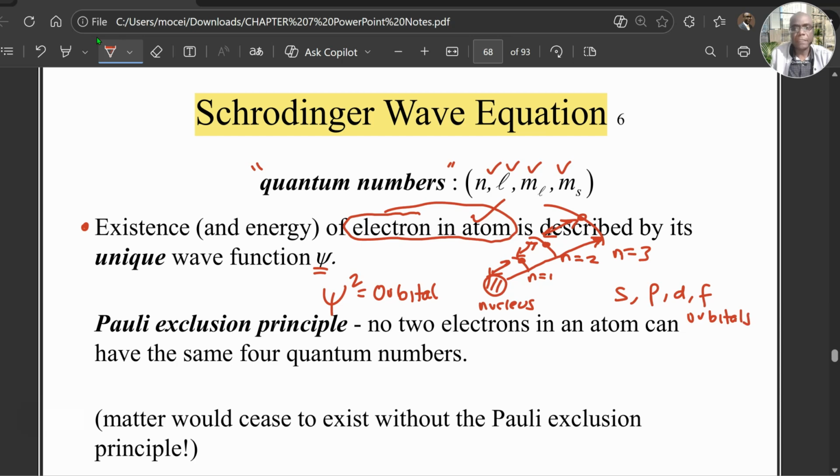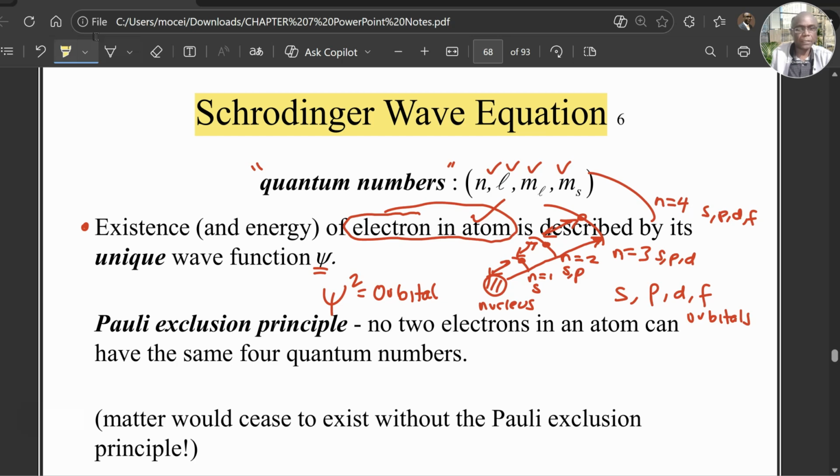We say that the first time you see the s will be in n equals 1. The first time you see the p is going to be in n equals 2, so you'll have sp. The first time you see the d will be in n equals 3, so you'll have spd. And the first time you see the f will be where n equals 4, so spdf. That's what we've discussed so far.